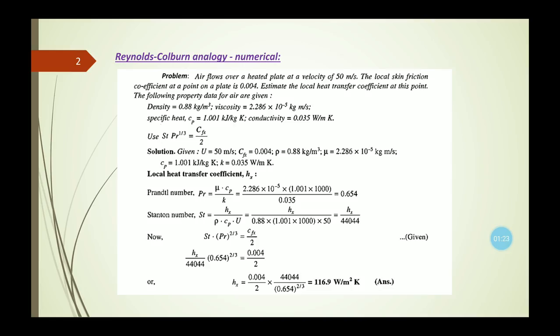So this is a numerical based on the concept of the Reynolds-Colburn analogy. The question given here: air flows over a heated plate at a velocity of 50 meter per second. The local skin friction coefficient at a point on the plate is given as 0.004. Now we need to estimate the local heat transfer coefficient at this point.